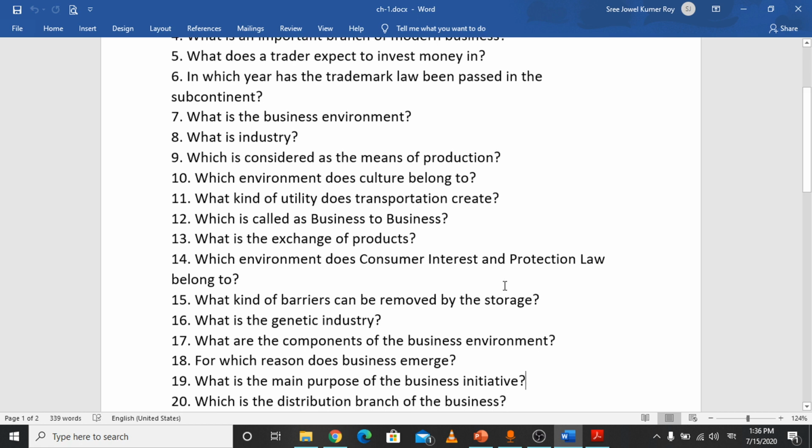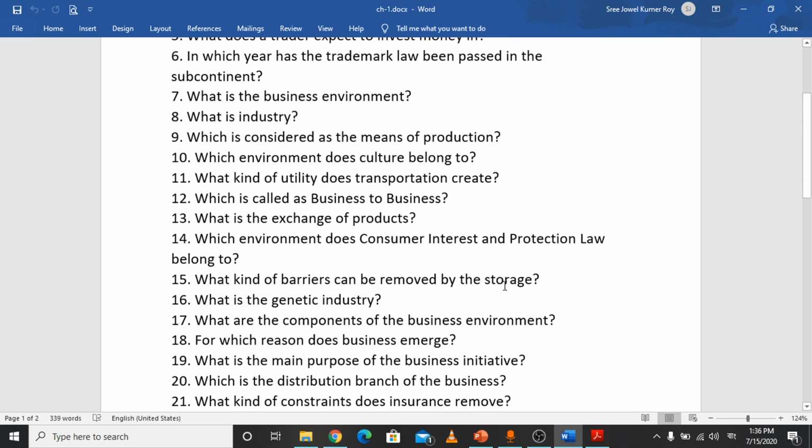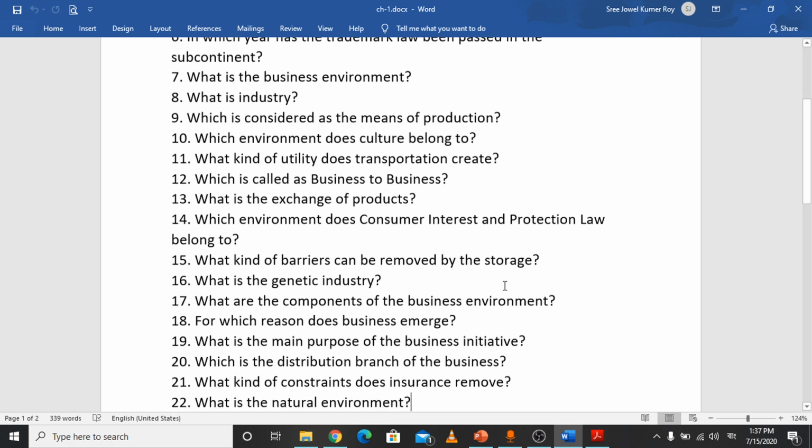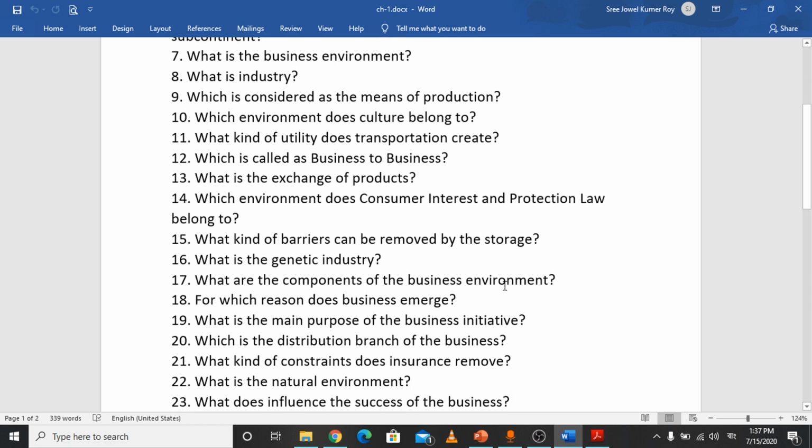Number 19, what is the main purpose of business initiative or entrepreneurship? The main purpose of business initiative or entrepreneurship is earning profit. Which is the distribution branch of the business? It is commerce. What kind of constraints does insurance remove? Insurance removes constraints related to risk factors. Risk factors can be removed by insurance.